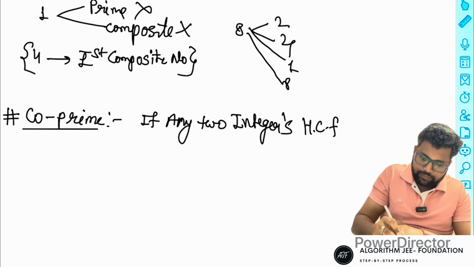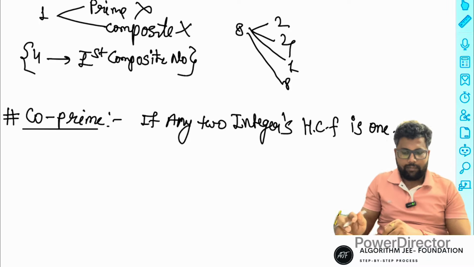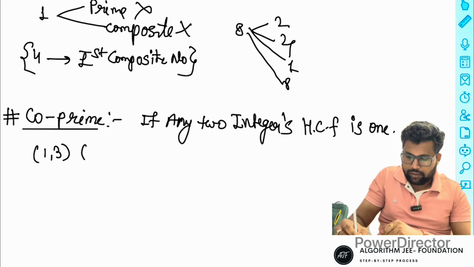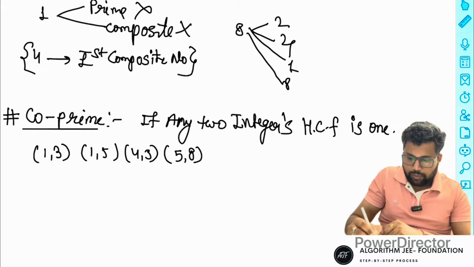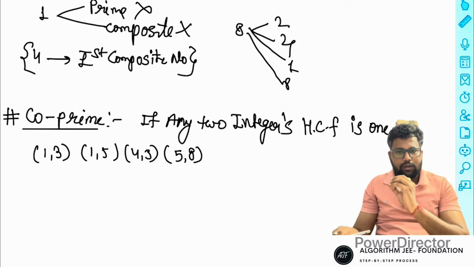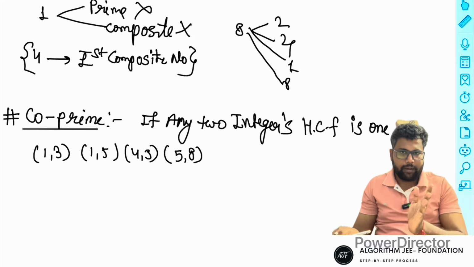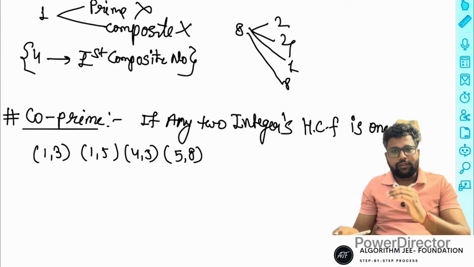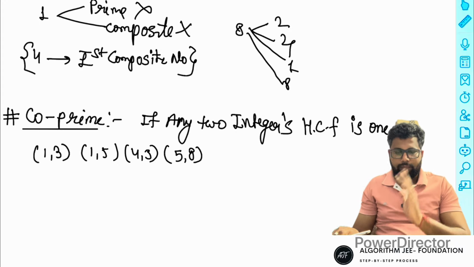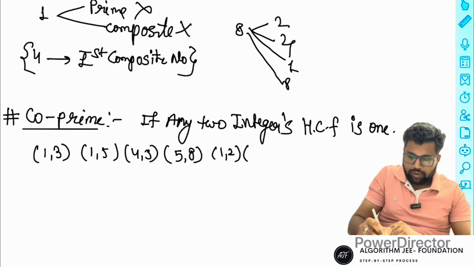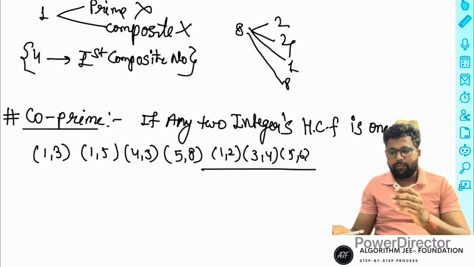HCF is 1. Everyone knows that numbers whose HCF is 1 are co-prime numbers, like this: 1 and 3 is possible, 1 and 5 is possible, 4 and 3 is possible, 5 and 8 is possible. If any two integers have HCF 1, they are co-prime numbers, right? Any two consecutive numbers are always co-prime. Suppose 1, 2, 3, 4, 5, 6, any two consecutive numbers are always co-prime.